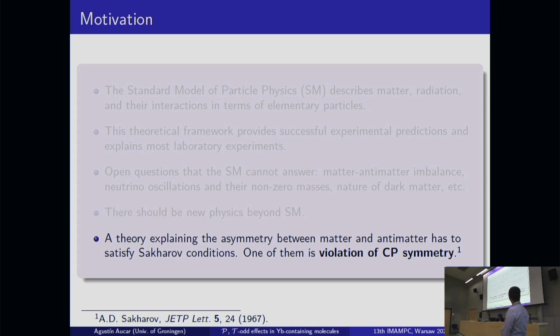In particular, regarding the imbalance between matter and antimatter, or the predominance of matter over antimatter in the universe, we should say that in 1967, Andrei Sakharov showed that the theory explaining this asymmetry should satisfy three conditions, and one of them is the simultaneous violation of charge conjugation and parity symmetries. And this opens the door to search for physics beyond the standard model using atoms or molecules.